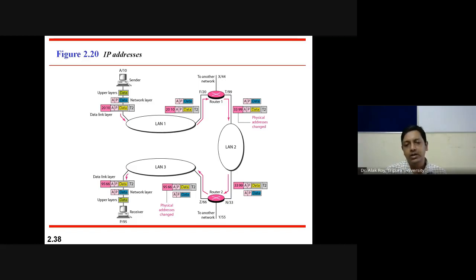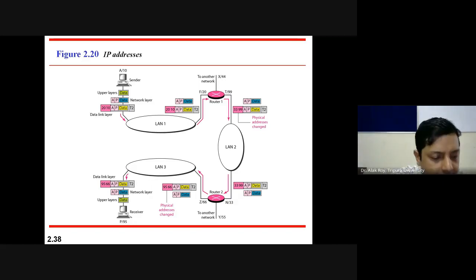So how does this receiver compare now? Since the receiver has physical address 95, it's okay. Moreover, the receiver has IP address as P. So P is compared with the information here: the destination IP address P is the same as my IP address. So P matches, so receive the data.